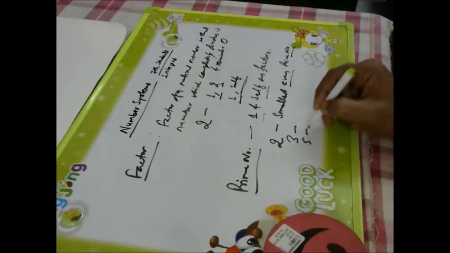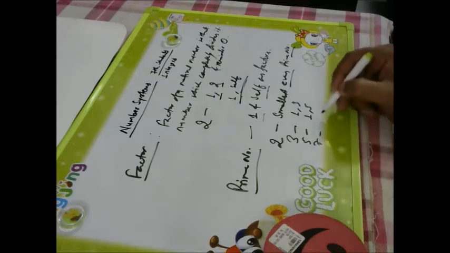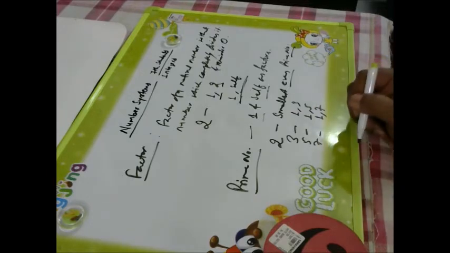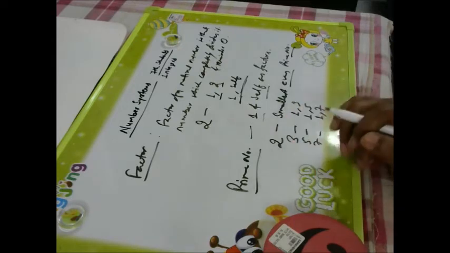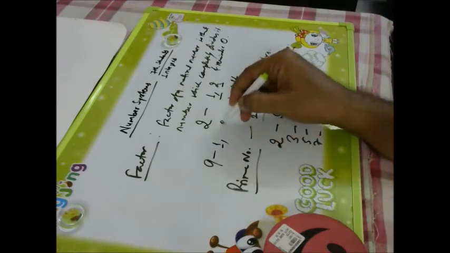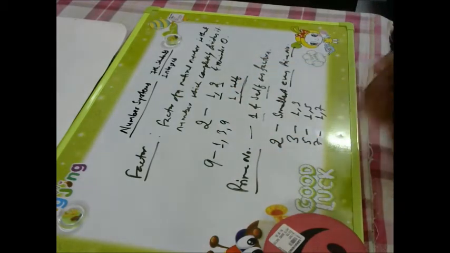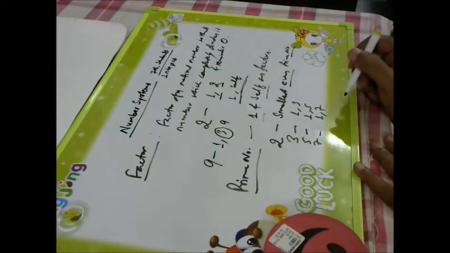Then 5 having factors 1 and 5. 7 having factors 1 and 7. 9 is not a prime number because 9 has factors 1, 9, and in between 3. 3 is also a factor because 3 threes are 9. So an additional factor is there.